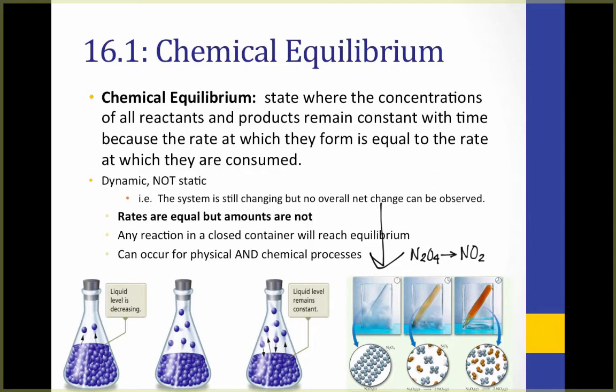After a while, some of this NO2 gas will start to react to again form N2O4. When the rate of the forward reaction, N2O4 to NO2, is equal to the rate of the reverse reaction, NO2 to N2O4, we'll be at equilibrium. Here, a sign that we're at equilibrium will be the constant color of the container. Since NO2 is a brown gas,